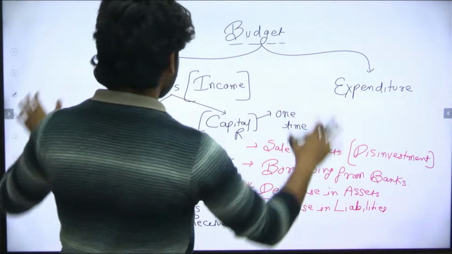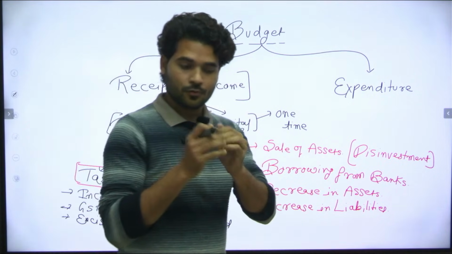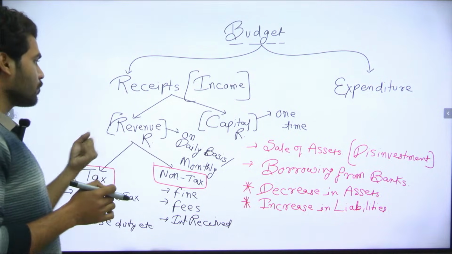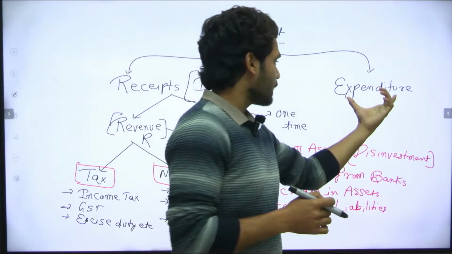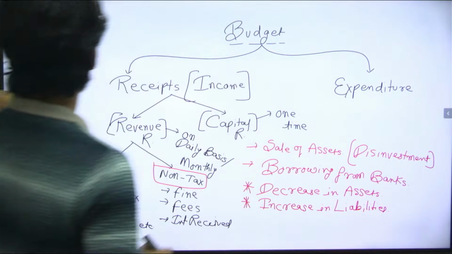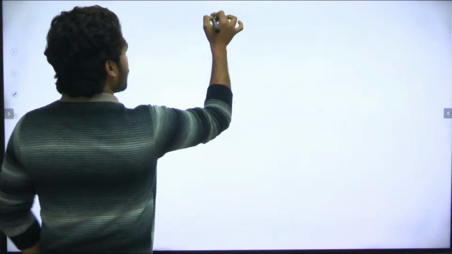So this is the scenario of receipts. Receipts, income. We have seen two types of income, revenue income and capital income. Now we are going to understand the expenditure portion. Okay, expenditure portion. Now expenditure.